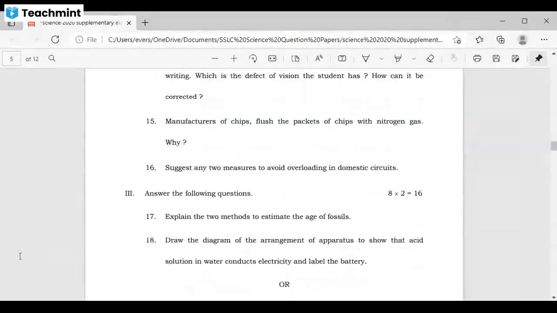Next question: manufacturers of chips flush the packets of chips with nitrogen gas. Why? I think this is from your NCERT. Am I right? Is this clear? Yes, sir. Yeah, this question is taken from that chapter. Okay, and similarly, we have the next question.